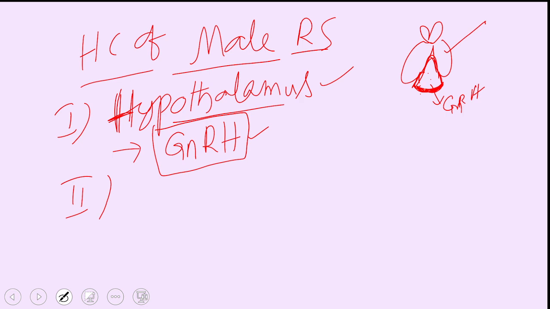But here, it sends the gonadotropin releasing hormones through a blood circulation called the hypothalamo hypophyseal portal system. I'll explain this in detail when we deal with the pituitary gland. This is the blood circulation system through which the gonadotropin hormones reach the pituitary gland.